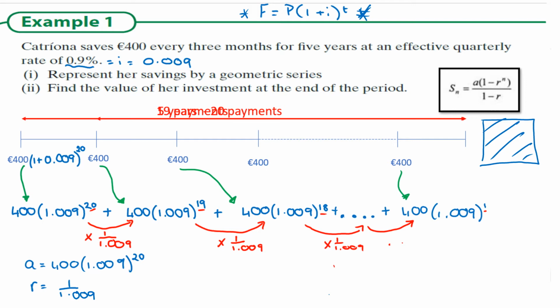So the second part, so this really is part 1. The second part then says find the value of her investment at the end of the period. So what we're going to use is the Sn formula. So this one here, that is the sum of a geometric series formula to add all of these terms together. The three things you need are A, R, and n. How many payments? For us, that was 20.